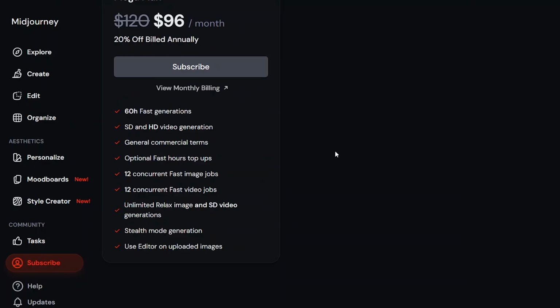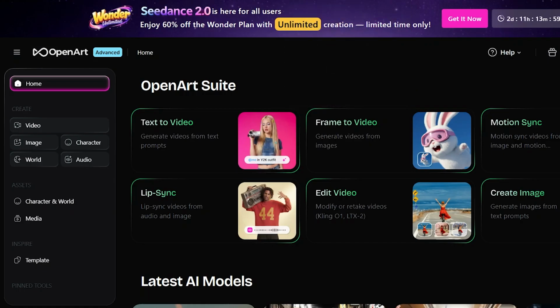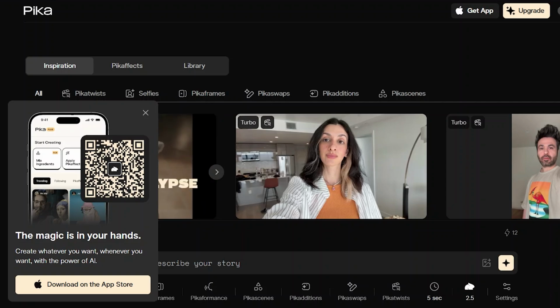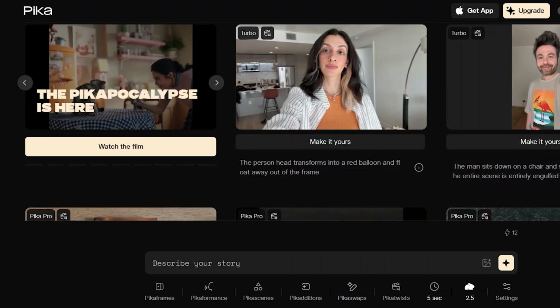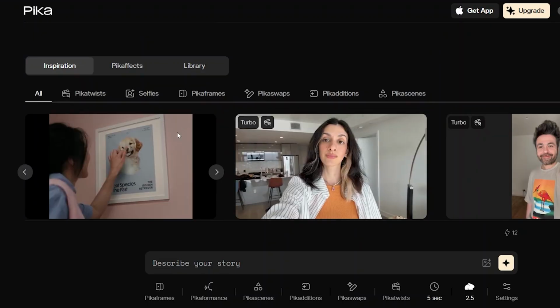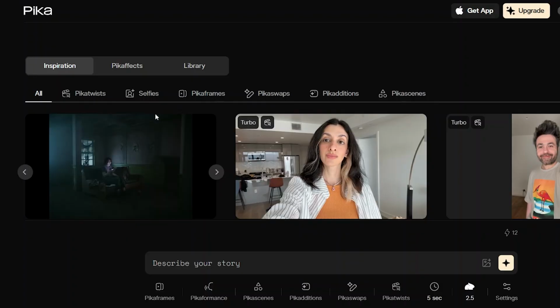Now that you have your influencer that you've created, you need content. And this is where AI video tools like Luma Dream Machine or Pika Labs come in. You can turn images into videos and create cinematic scenes and also animate your entire character with just dropping in one image. So instead of static posts, you now have scroll stopping content, and this is what makes your account actually grow faster.